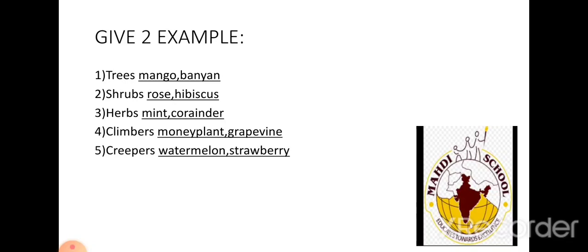There are the creepers. Which are the creepers? Any guesses? Okay, the creepers are the plants with heavy fruits and very weak stems. Which are they? The two fruits that all the children like, no? Watermelon and strawberry. What is the spelling of watermelon?